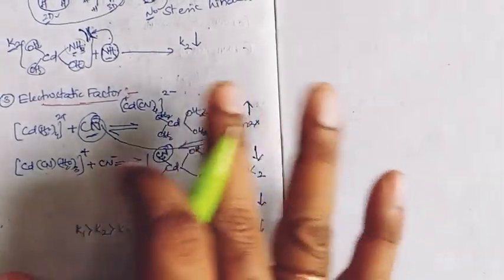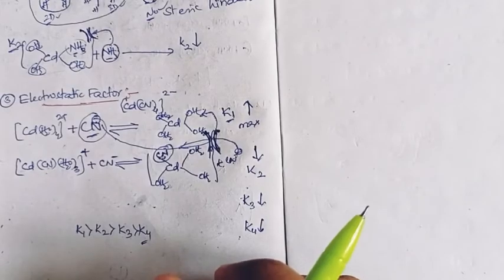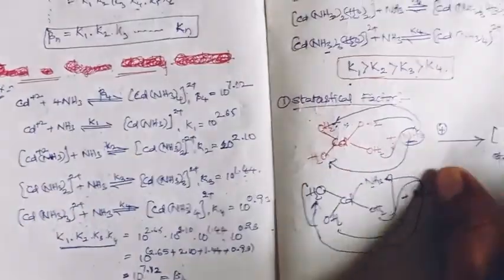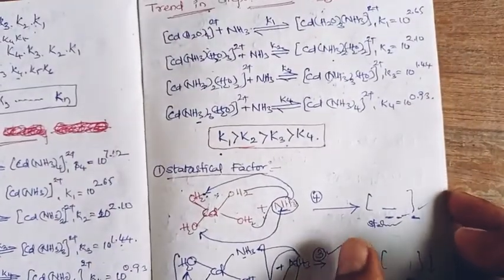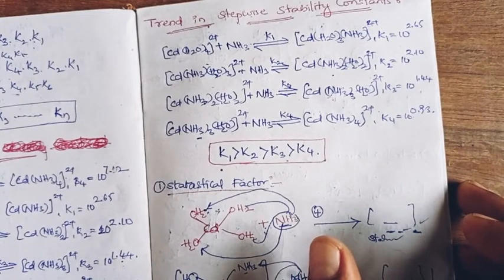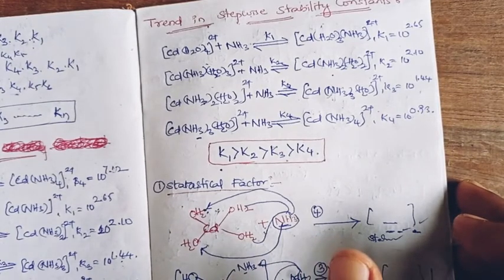So that's how the electrostatic interactions can be expressed, where the trend in stepwise stability constants can be explained. So this is the trend and its explaining factors.